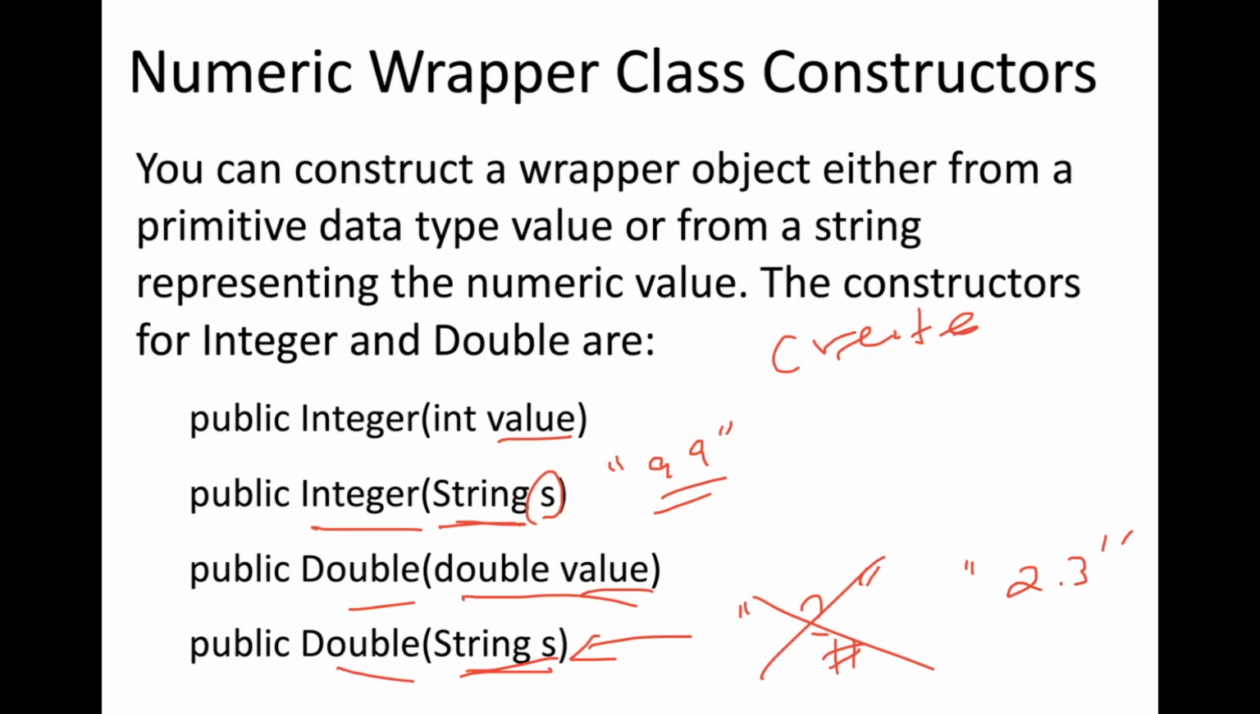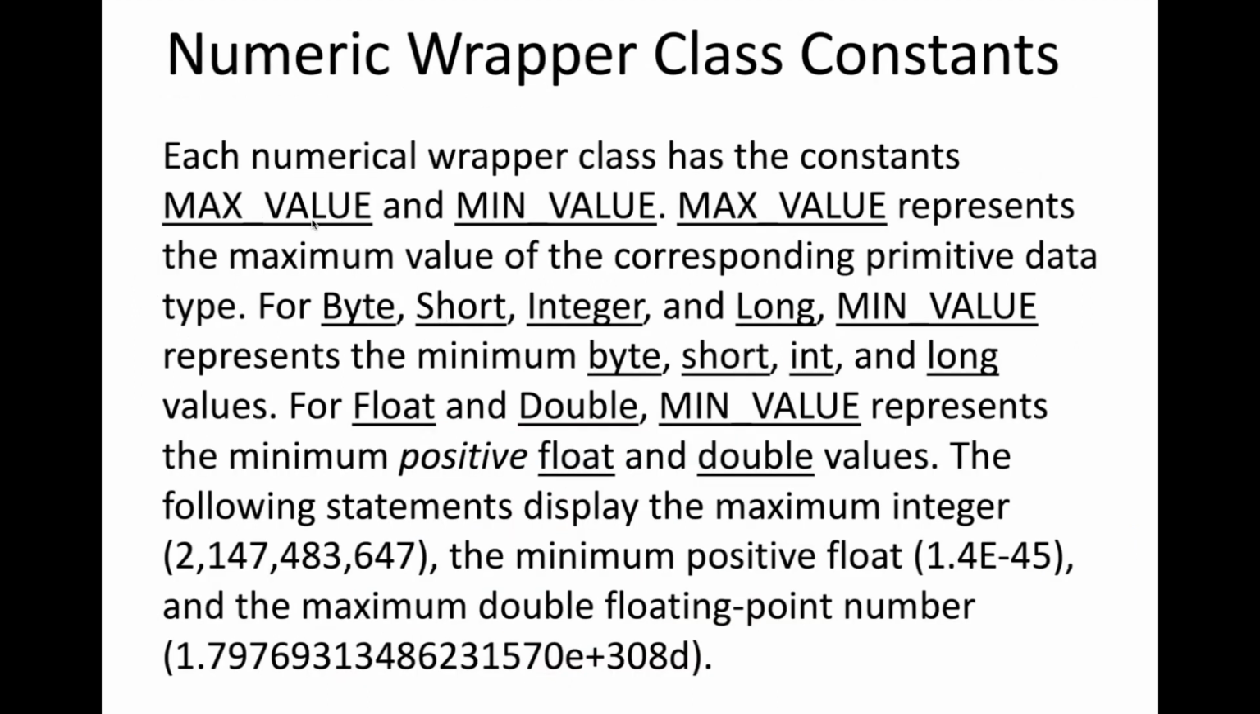Let's move on to the next. We talked about minimum and maximum values. They basically represent the maximum value of the corresponding primitive type for MAX_VALUE, and MIN_VALUE will be on the other end. These are static numeric constants. They do not change. In fact, they are static final as declared inside these wrapper classes. You'll have the same for byte, short, integer, long, etc.